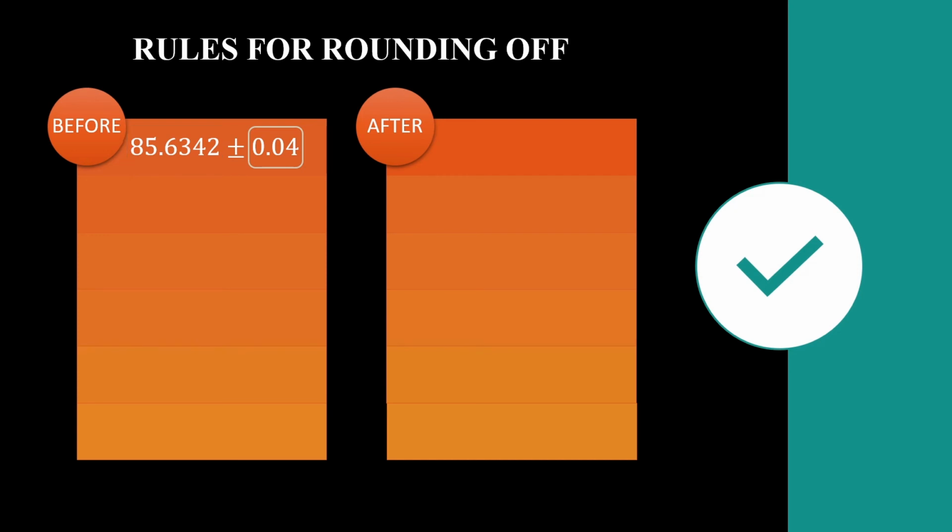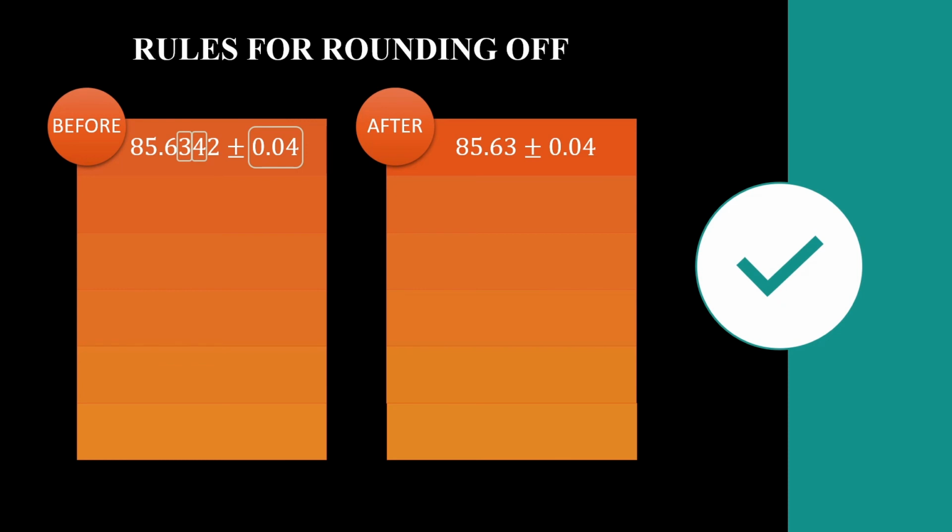0.04. After the decimal, the second number, that is 3, is the uncertain value. So the uncertainty exists in this 3, so we will round off this number 3. To round off 3, we see the number after 3, which is 4. So the answer is going to be 85.63 plus minus 0.04.